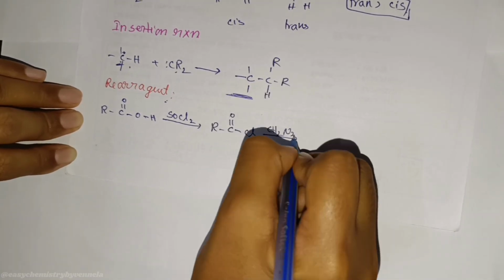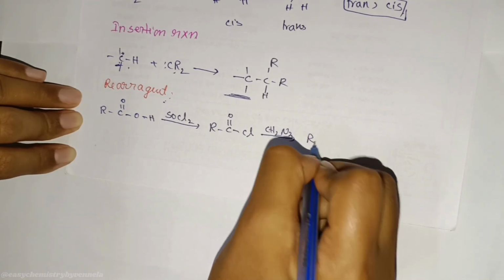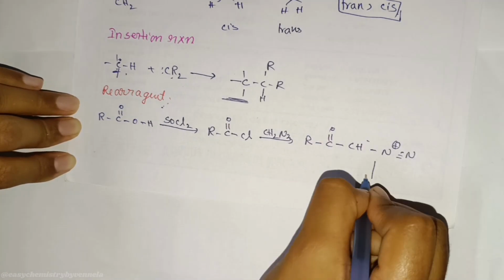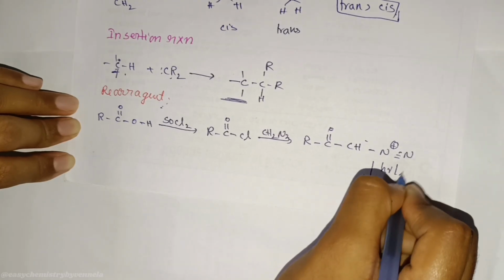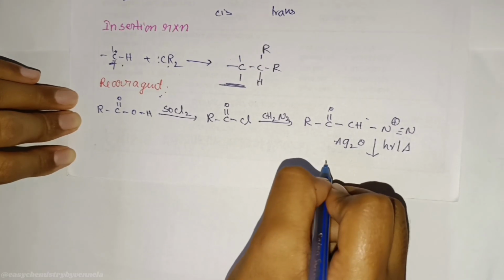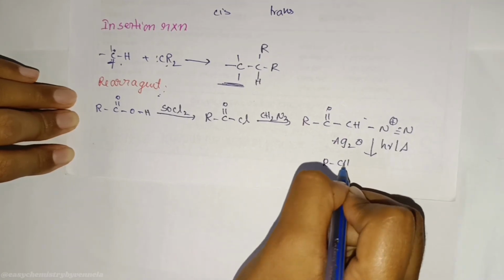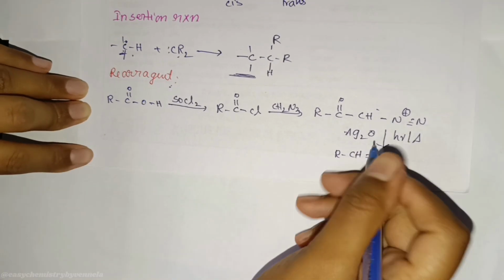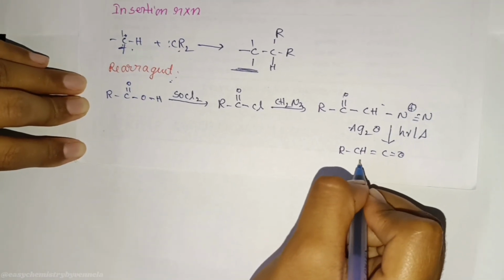It reacts with diazomethane. Next, it reacts again with H nu thermal Ag2O. It forms ketene. I already told in this reaction. What is the reaction? Wolff rearrangement.